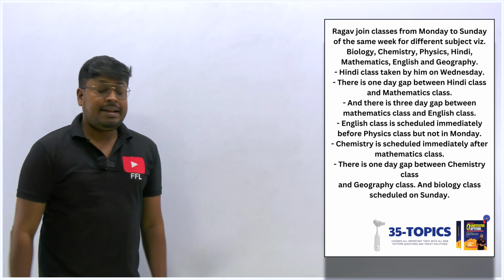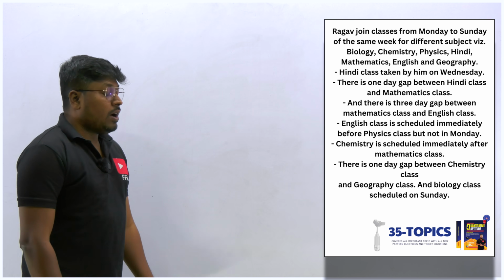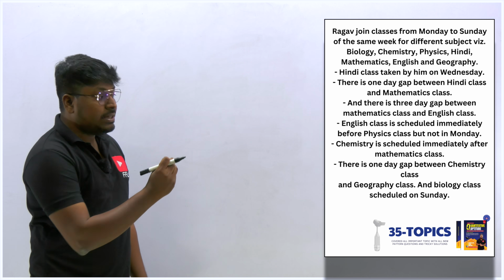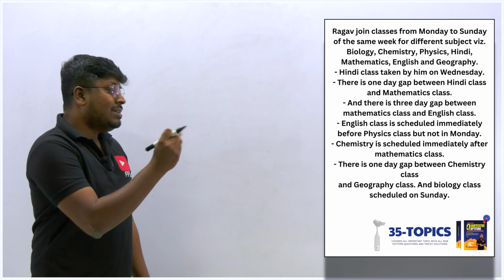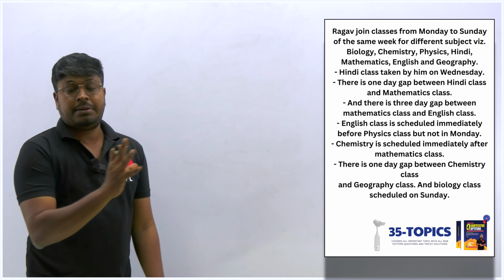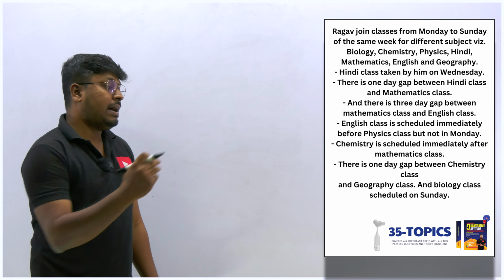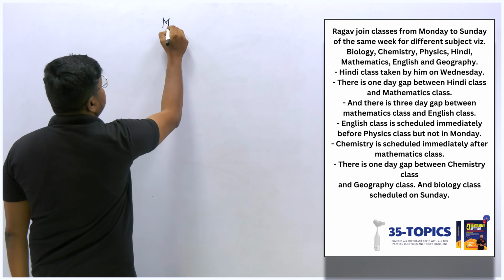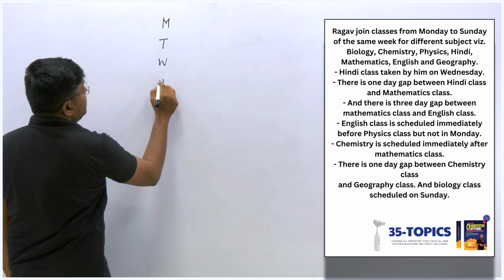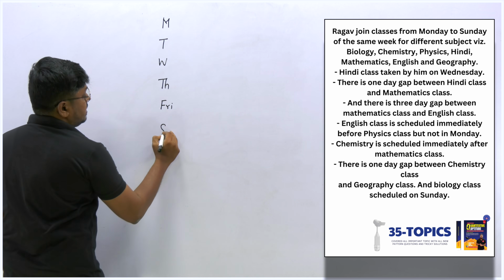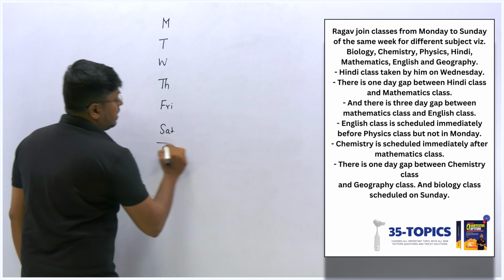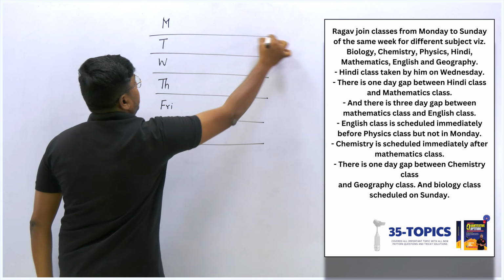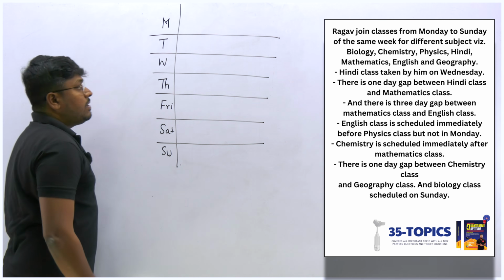So here is the second set of arrangement. Raghav joined the class from Monday to Sunday in the same week for different subjects: biology, chemistry, and so on. Totally they have given 7 subjects, so that means there is no off day, and the days run from Monday to Sunday. So now let's fix here: Monday, Tuesday, Wednesday, Thursday, Friday, Saturday and Sunday. Totally there are 7 days and he is attending class on all 7 days, right? Okay, so now let me start reading the clues.